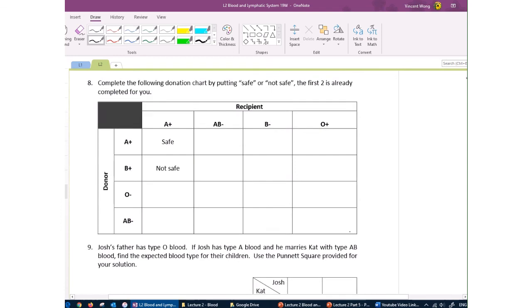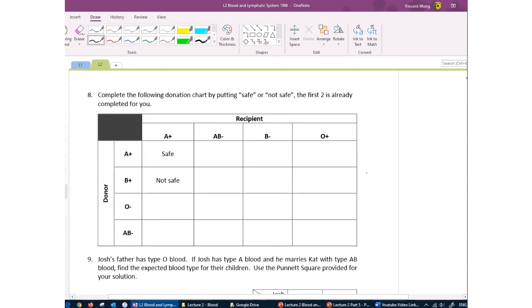Now, this is another chart that you should definitely try. I'll do a few examples with you here. So we have the donors here and we have the recipient here, and we want to figure out if it's safe or not to do the transfusion. So A positive can give to A positive because it's the same blood type. B positive to A positive, is that okay? So B to A, can B be given to A? Well, the answer is no.